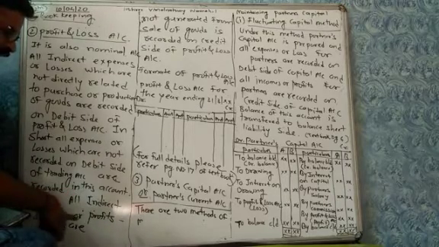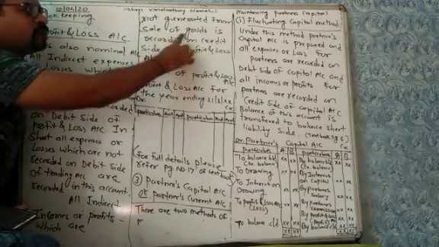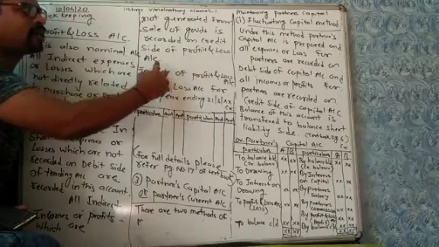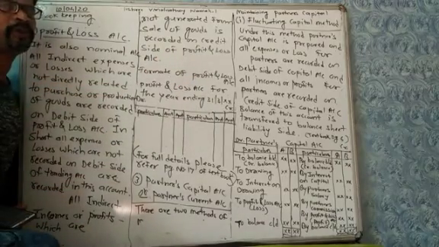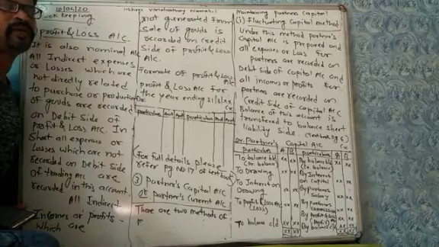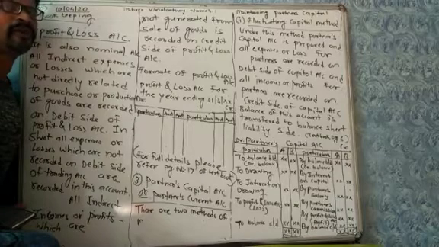All indirect income or profits which are not generated from the sale of goods are recorded on the credit side of the profit and loss account. Whatever income or profit is earned by the business which is not directly related to the sale of goods is recorded on the credit side of the profit and loss account.